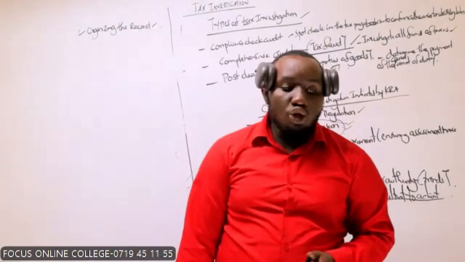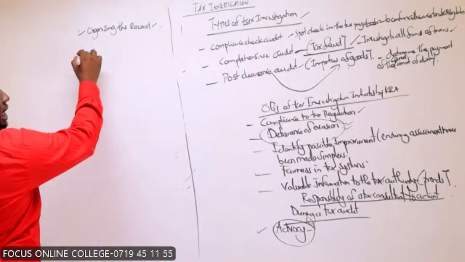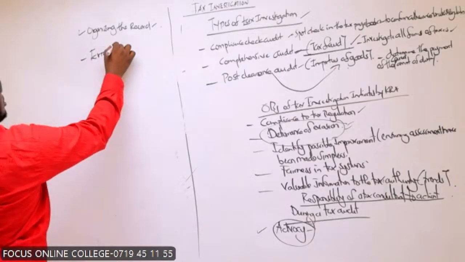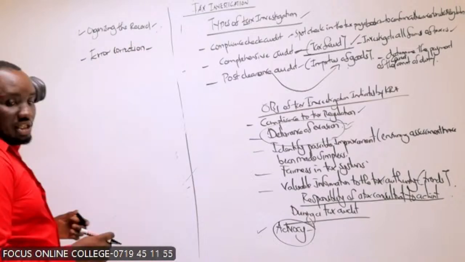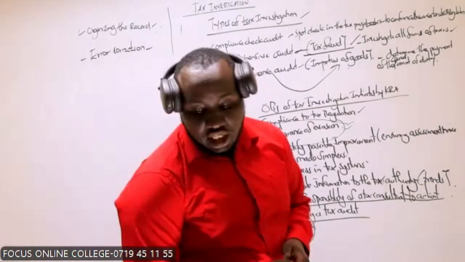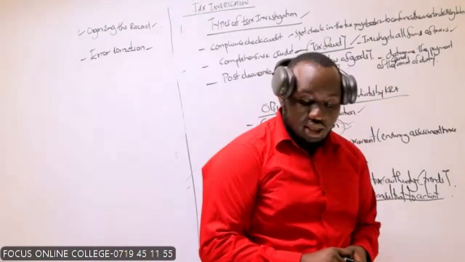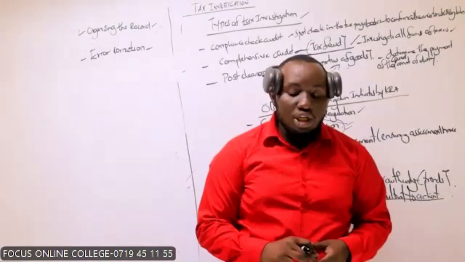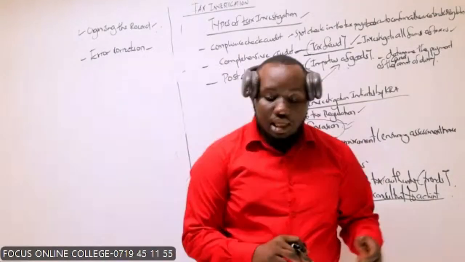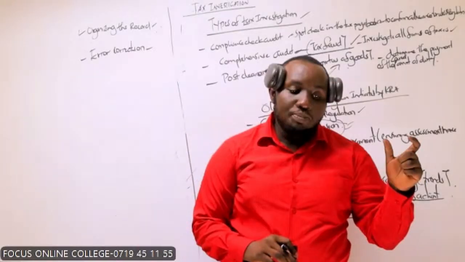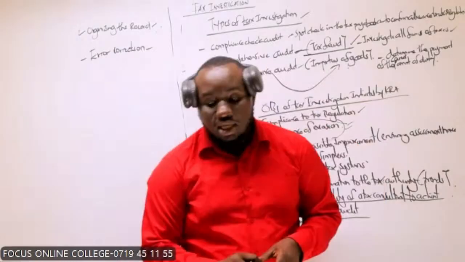Then you have error correction as one of the functions. If there is any error found in the books of the client, it is the consultant who needs to come in and help correct them in a way that mitigates penalties and tax liability exposure.